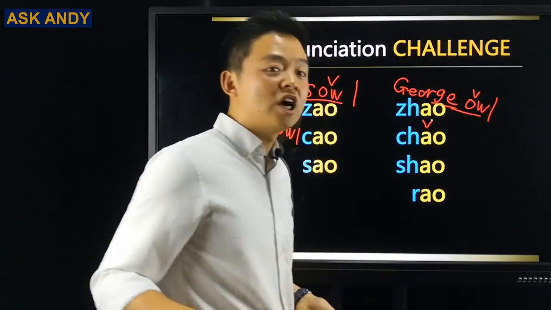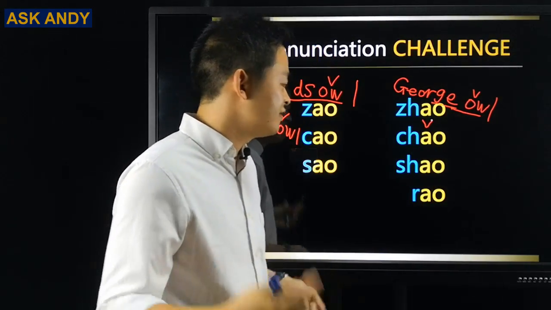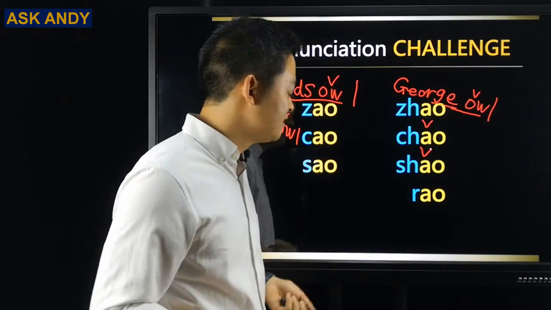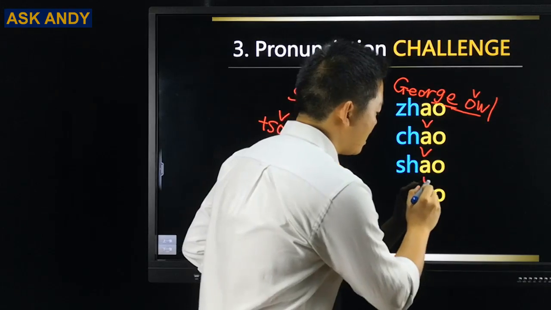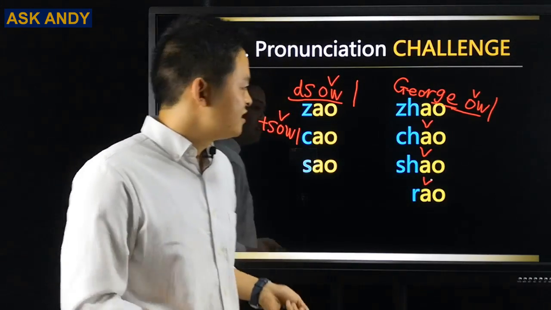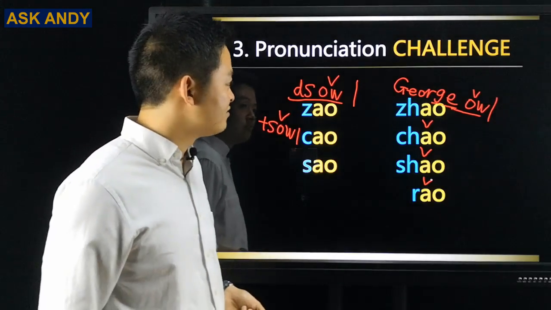Chao is to fry, to stir fry actually. And then shao is a few, like in quantity, few. And then rao is like to disturb. So it's not that difficult, right? I think you can do it right now.